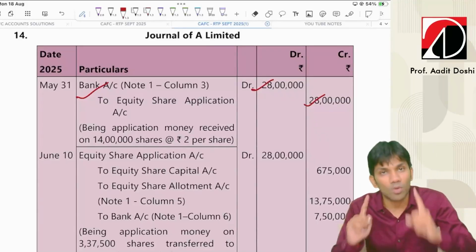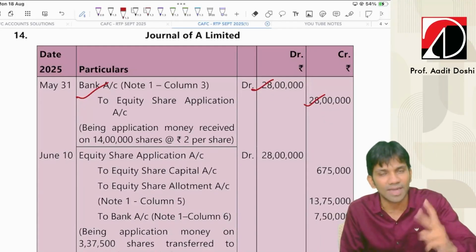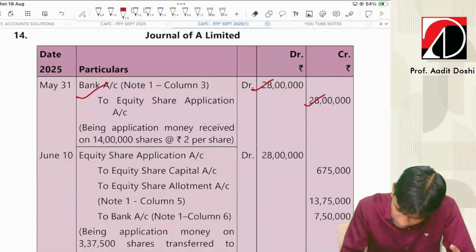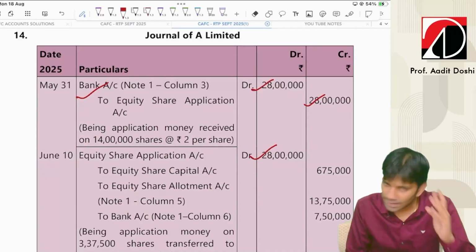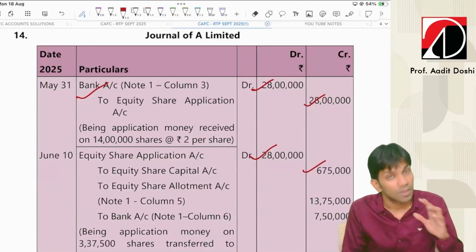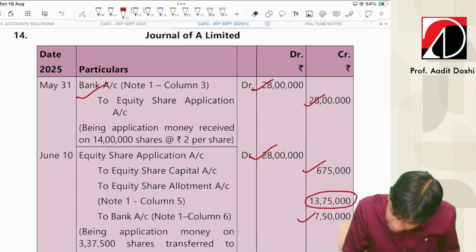Second entry, over subscription, I will say a big entry, a jumbo entry: equity share application account debit to equity share capital, to equity share allotment, to bank account. Here it is application credit, debit. 3,37,500 were the original shares into application 2, 3,37,500 into 2, that comes to 675. To bank 7 lakh 50 and this is 13 lakh 75 adjusted with allotment.